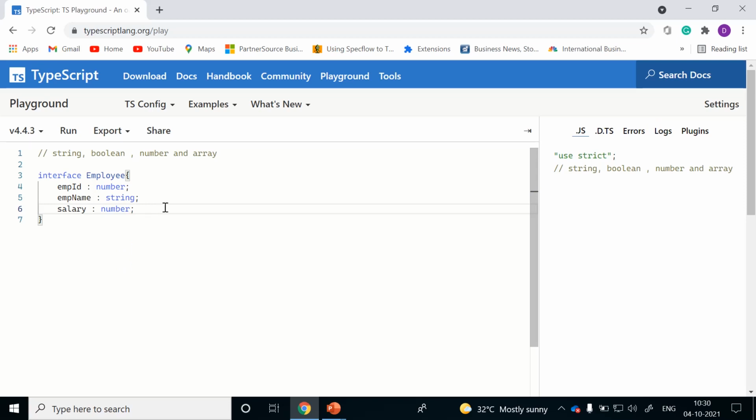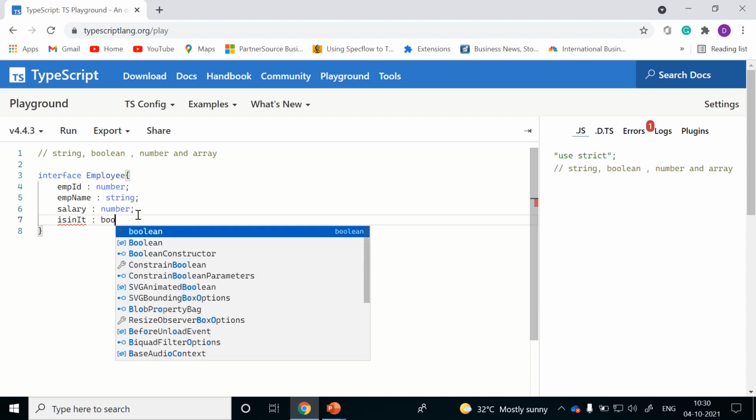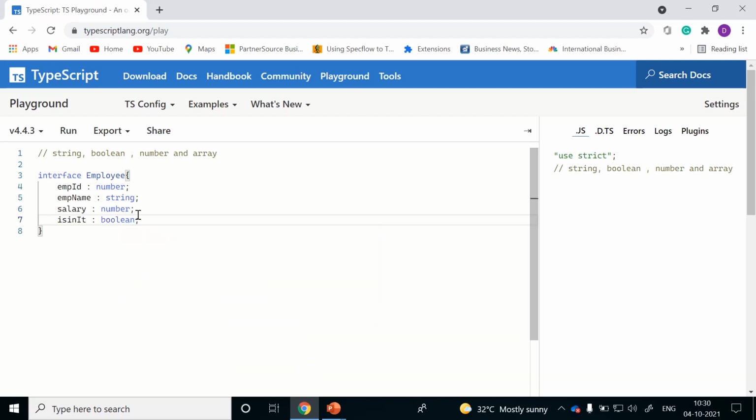As we discussed, we declared employee name, which is a string, employee ID, which is a number, and salary, which is a number type. I'm also going to define a boolean variable, isInIT. This tells whether the employee belongs to the IT department or not. These are the four data types which are currently the most popular in TypeScript.